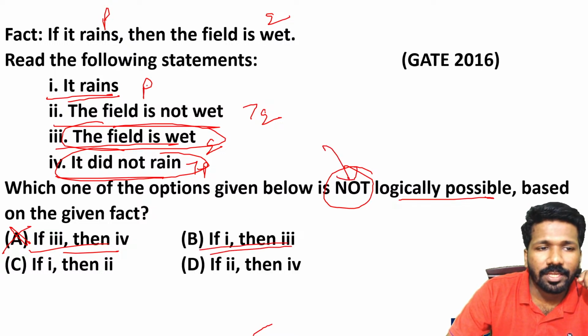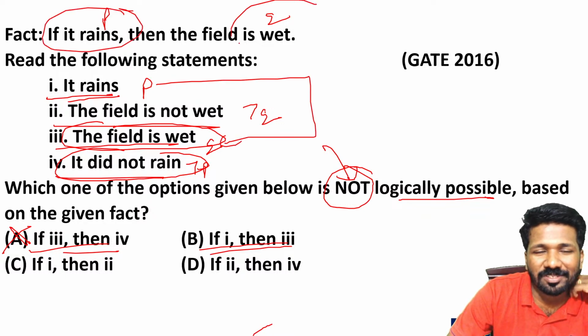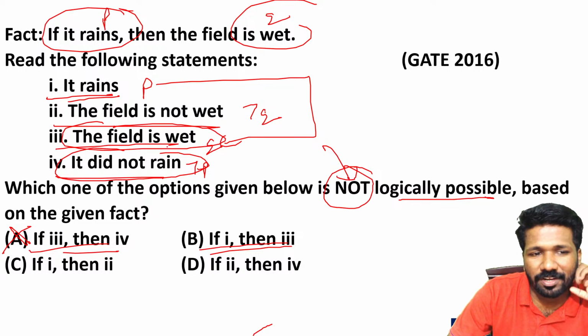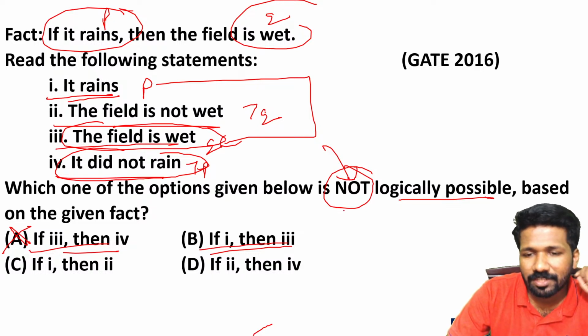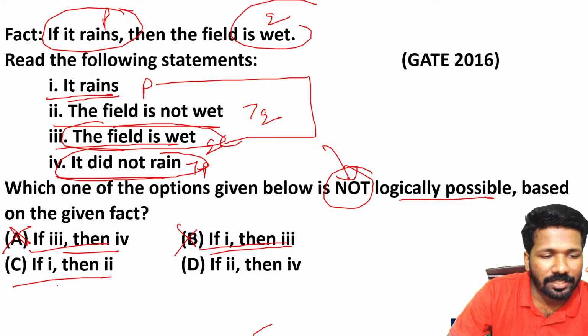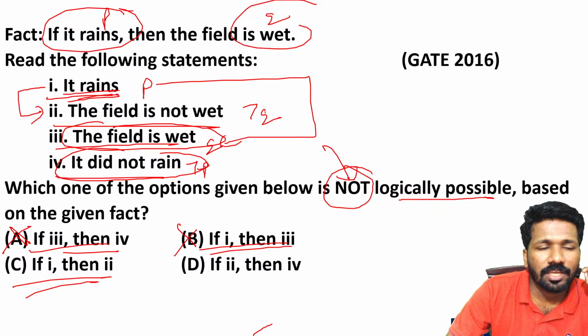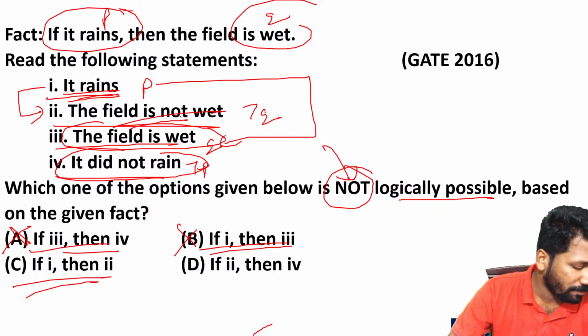If 1 then 3. P implies Q. Yes, that is already given. P implies Q. If it rains, the field will be wet. So that is clearly logically possible. So that is also not the answer. If 1 then 2. P implies not Q. That means it rains and the field will not be wet.